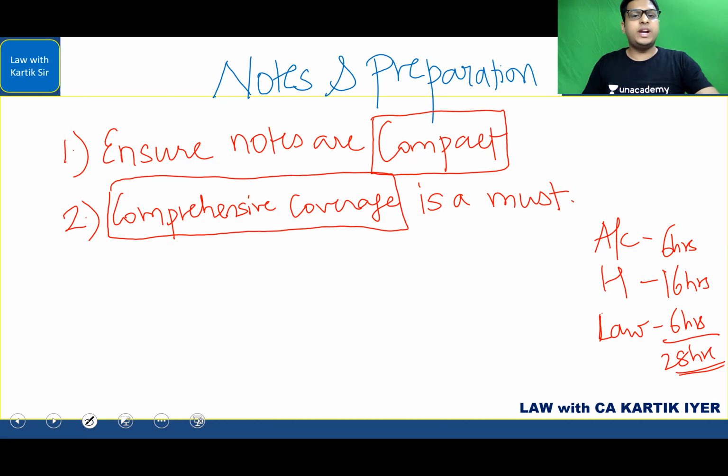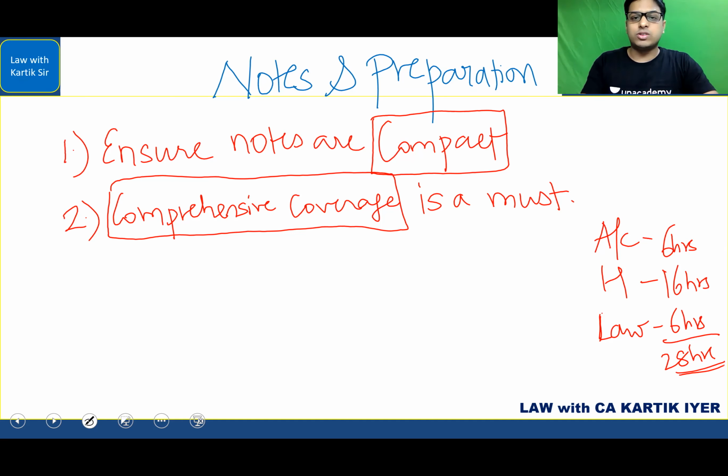Many students have a great reading speed, which I consider as 15 pages per hour. If you're studying 15 pages per hour, in my opinion, that's a very, very good reading speed. But there are many students, I know them, who study maybe 6 to 7 pages per hour. So it is very important for you to know your statistics, that is, what is your reading speed.